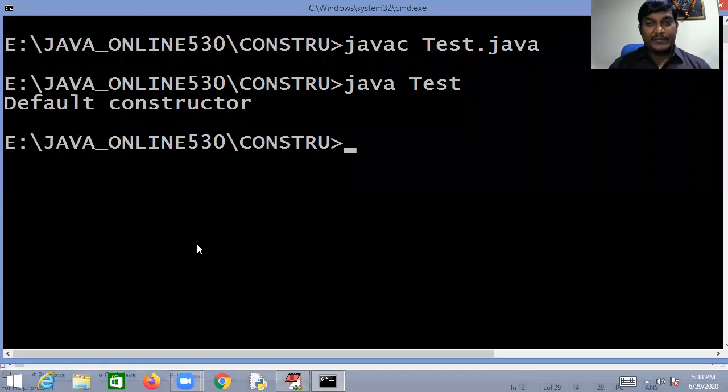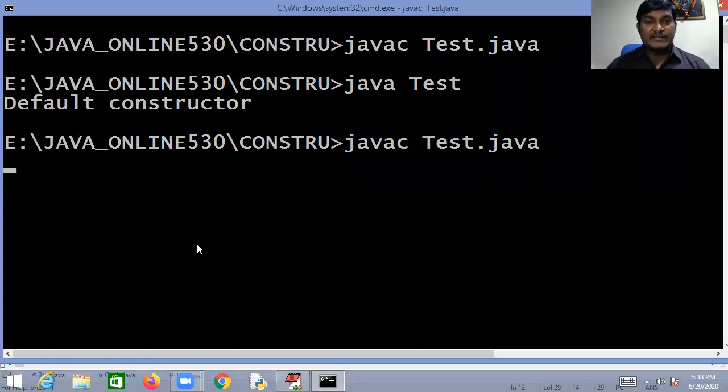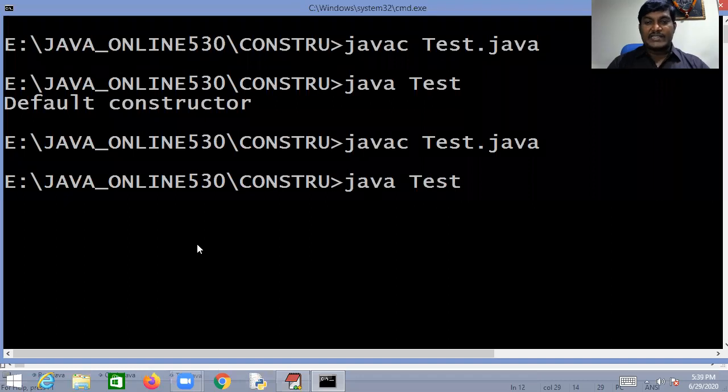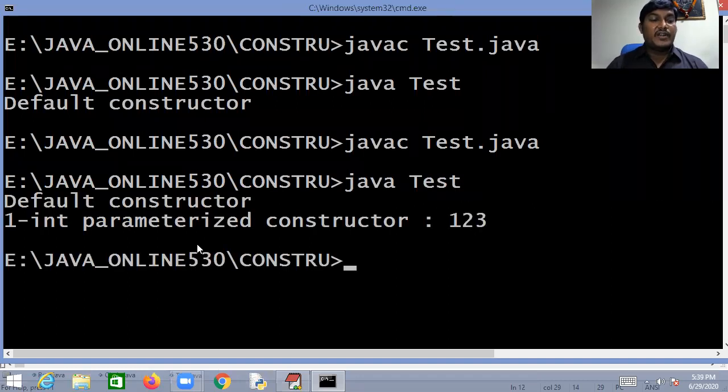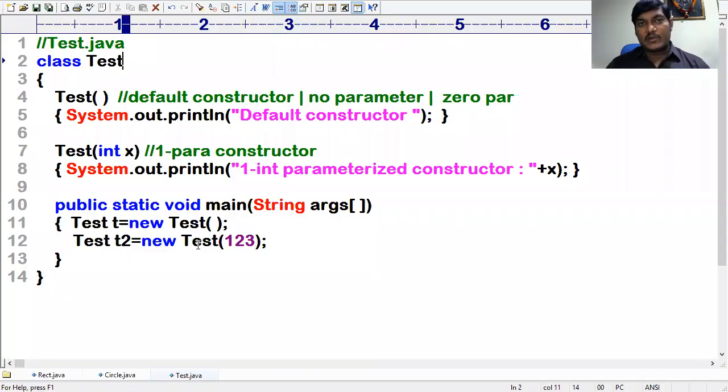Shall we see practically? javac, go back to compilation. Then java and run it. You can see now you're getting the default constructor, and the one-int parameterized constructor like this. I hope you have got the point very clear. Constructor overloading is a process of defining more than one constructor for different purposes. It depends upon the need of your application. Can I define more than one constructor or not? The answer is yes.